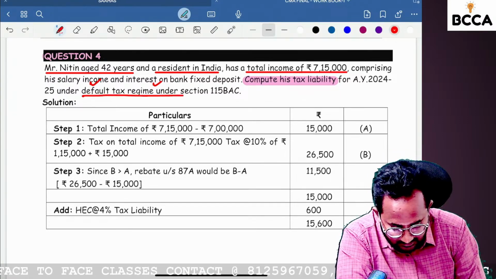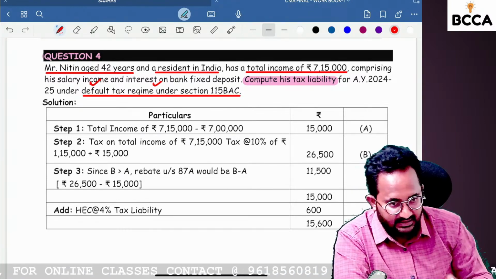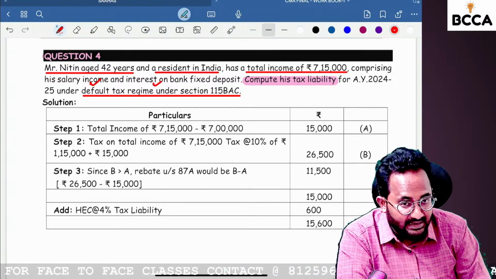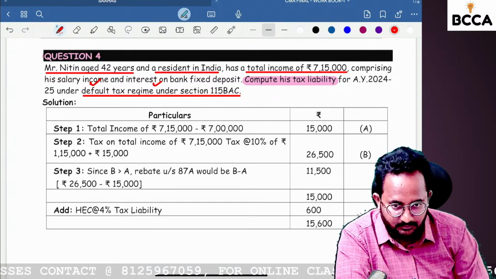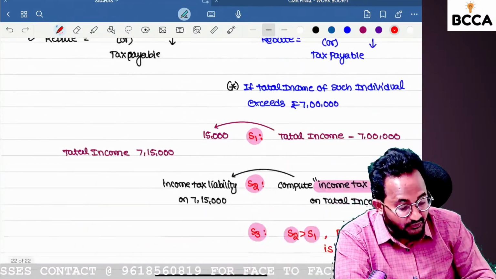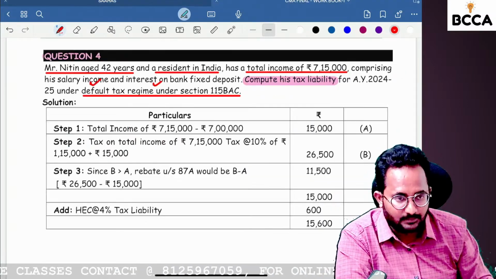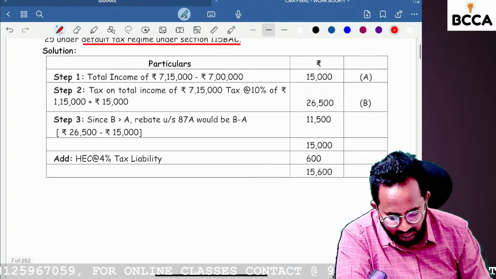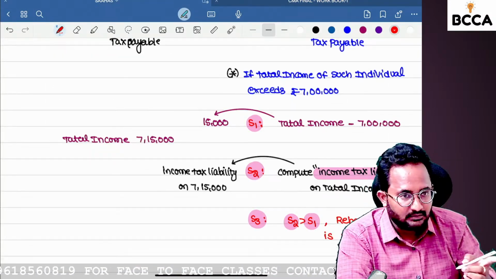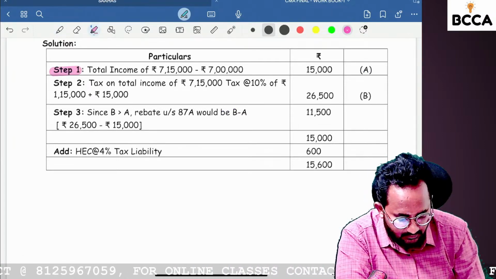Default tax regime under section 115BAC. In our terminology, the default tax regime is the optional tax rate. They are asking to calculate the tax liability, but indirectly we have to calculate the rebate also. Because if you follow the optional tax rate under section 115BAC and your total income is more than 7 lakh, definitely you have to calculate the rebate. Can you tell me what is step 1? Total income minus 7 lakh.